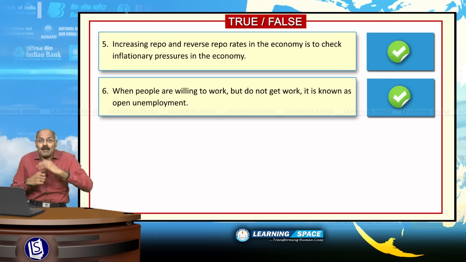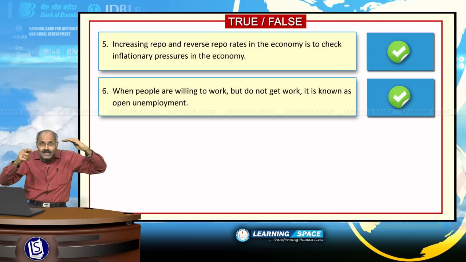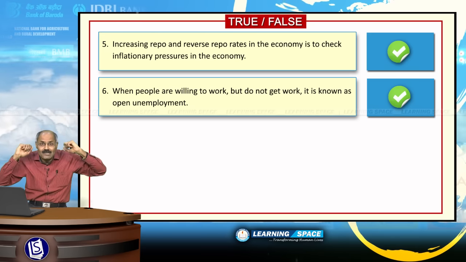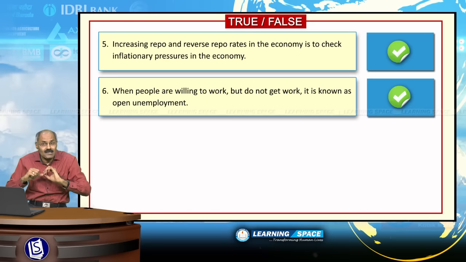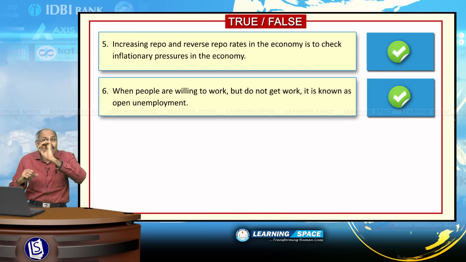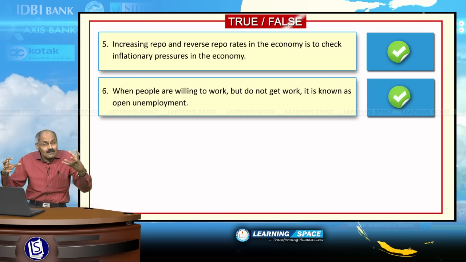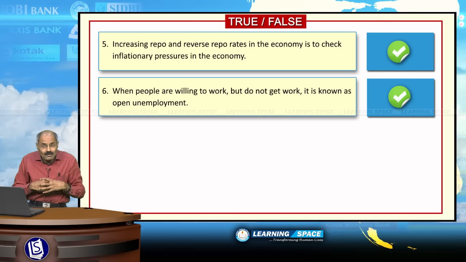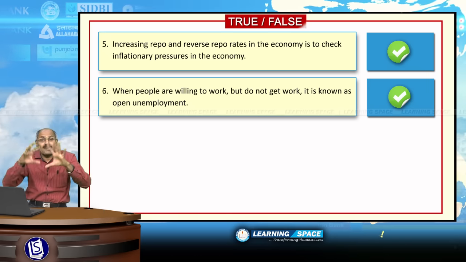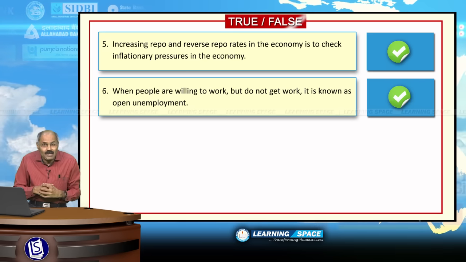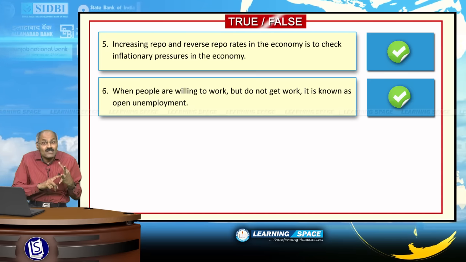Another type is frictional unemployment. If one person is leaving one company and joining another company, that stopgap unemployment is called frictional unemployment. Other one is structural unemployment, when due to technological innovation, due to disruptive innovation, people are losing jobs. So, have clarity about open, cyclical, structural and frictional unemployment.